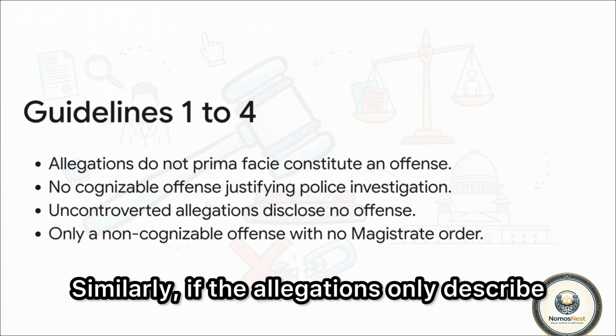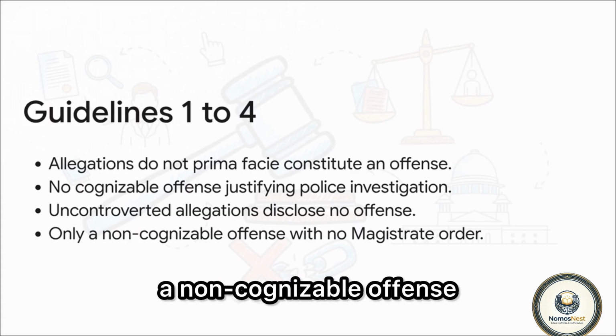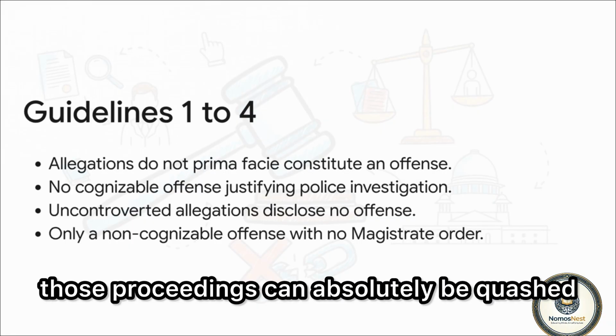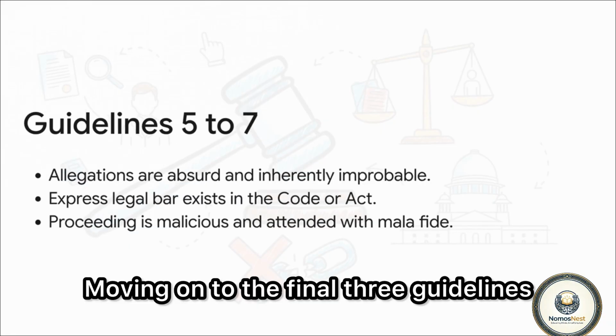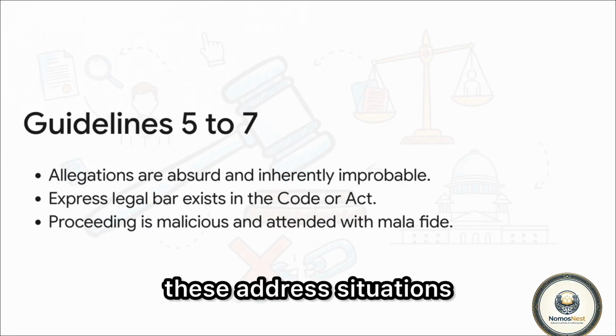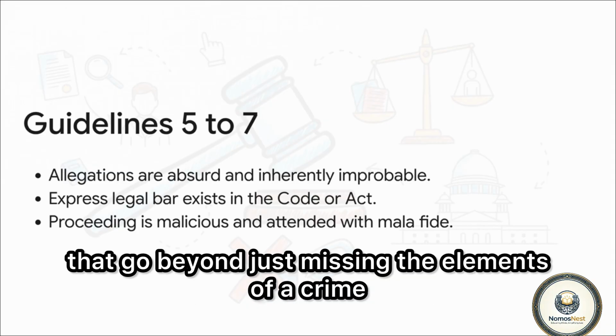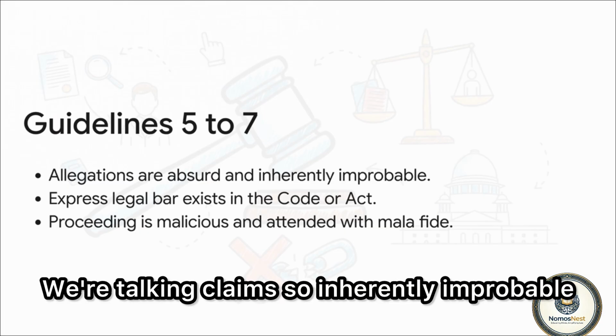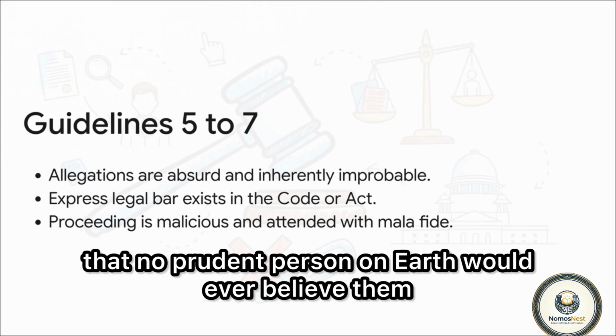Similarly, if the allegations only describe a non-cognizable offense, but the police are just investigating anyway without the required magistrate's order, those proceedings can absolutely be quashed. Moving on to the final 3 guidelines, these address situations that go beyond just missing the elements of a crime. Guideline 5 deals with sheer absurdity. We're talking claims so inherently improbable that no prudent person on earth would ever believe them.